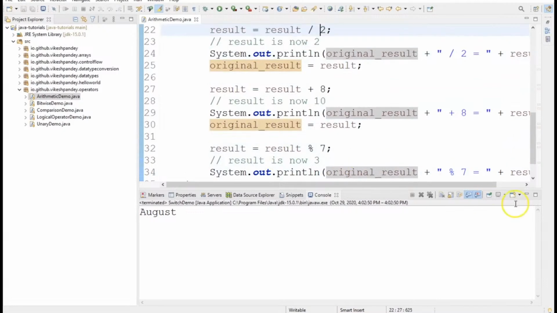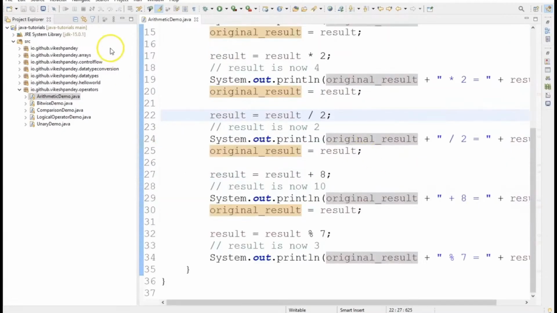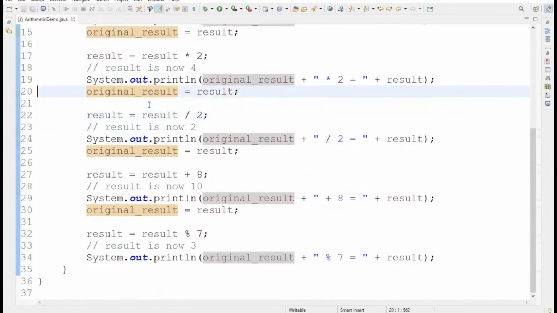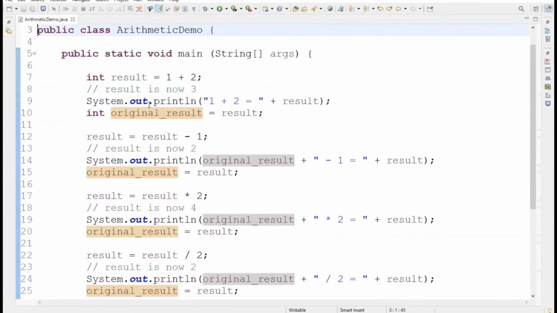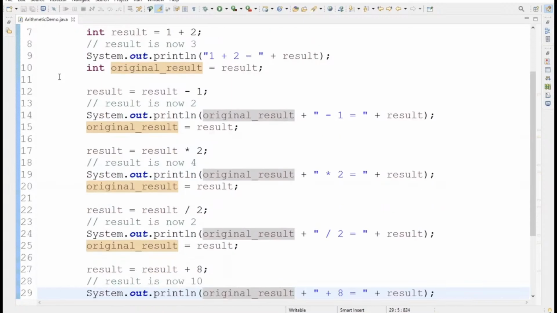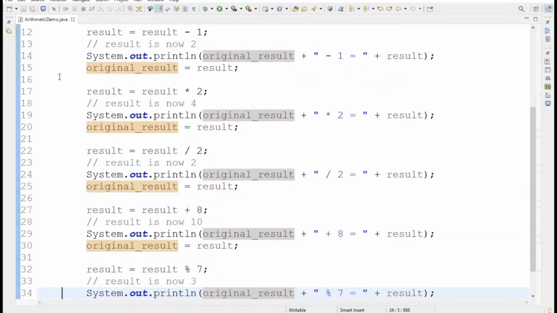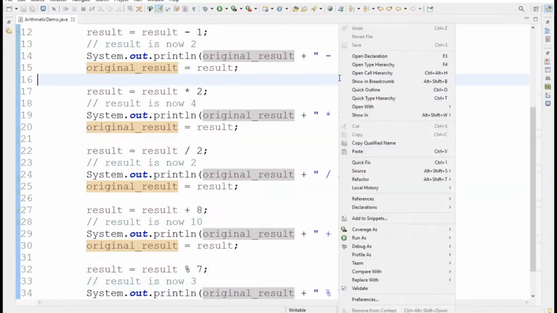If I take you back up there, I'll just minimize this window and this window as well. So if I take you back to the starting, I'm doing an addition first here at line 7. Then I'm doing a subtraction at line 12. Then I'm doing a multiplication at line 17 and a division at line 22, and then again an addition at line 27, and then a modulus at line 32, and I'm printing the respective values. So let us run this program and see what results do we get.